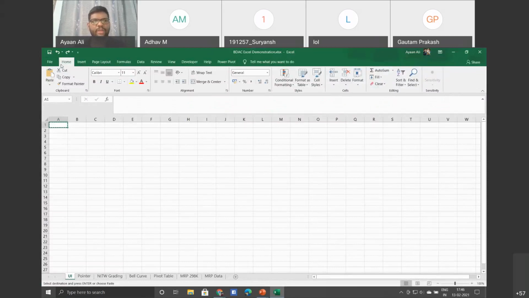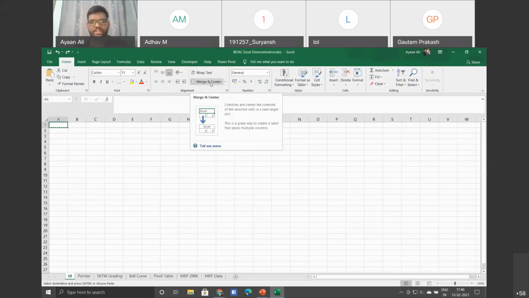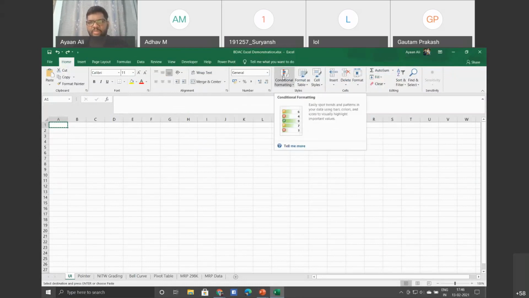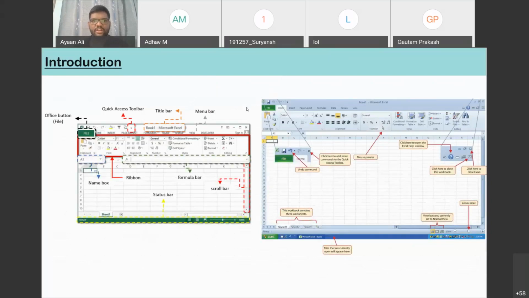If you go to the home tab, you can see these things under clipboard are called ribbons: clipboard, font, alignment, numbers, files. By the name itself you are getting some hint as to what that particular section will do. But you can just try to experiment with what each symbol means. If you hold your mouse over a command without clicking, Excel will automatically try to describe what that particular command means. So just try to experiment with that.